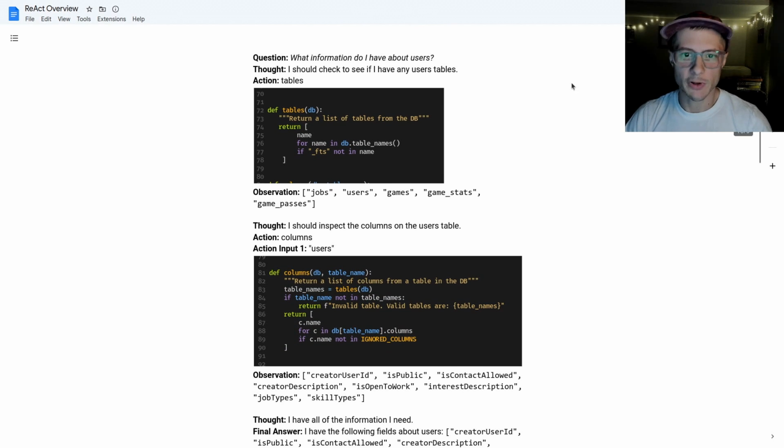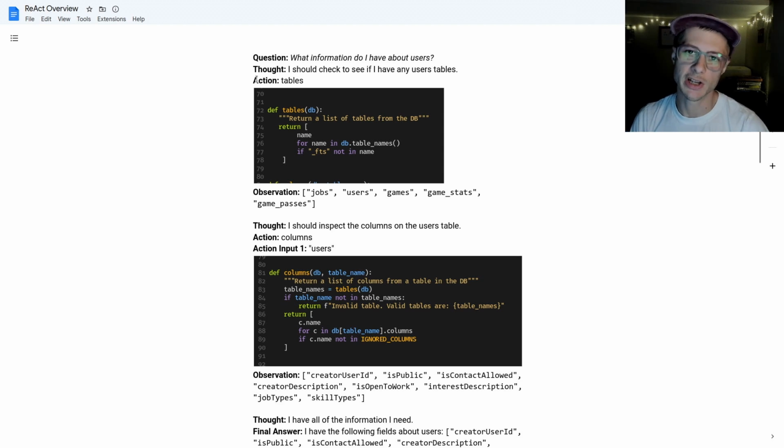So specifically, the way it works is it all starts with a question, which is the thing that we're trying to answer, the thing that I'm asking my data. And here in the example is I'm asking what information do I have about users. Reason and act starts with a thought, and the model needs to begin with stating what it wants to try to do. Here, the example is I should check to see if I have any users tables.